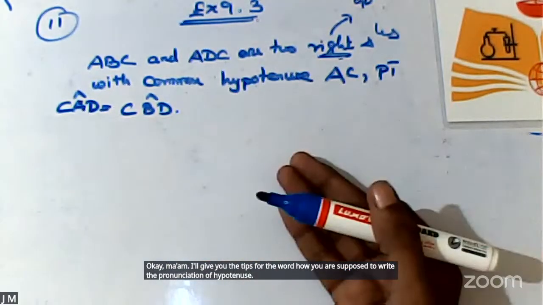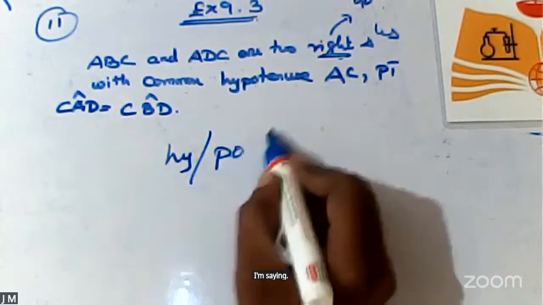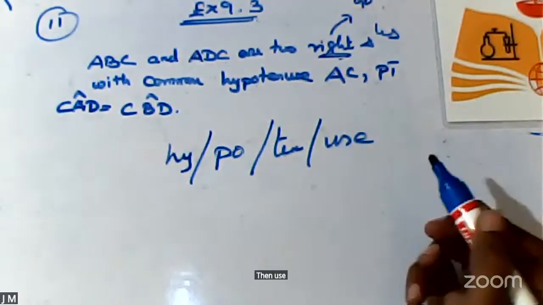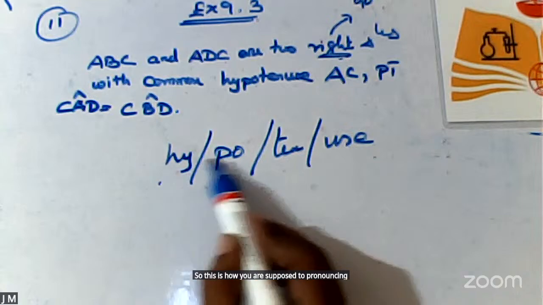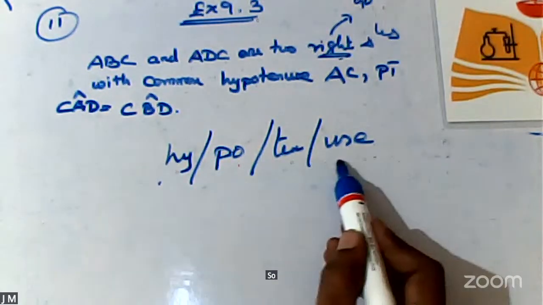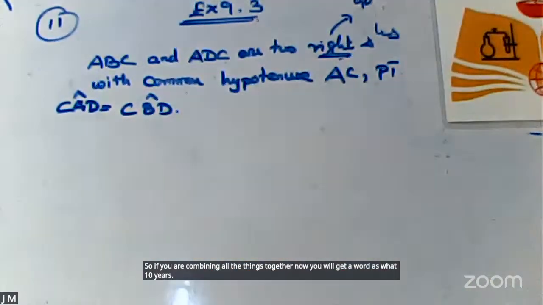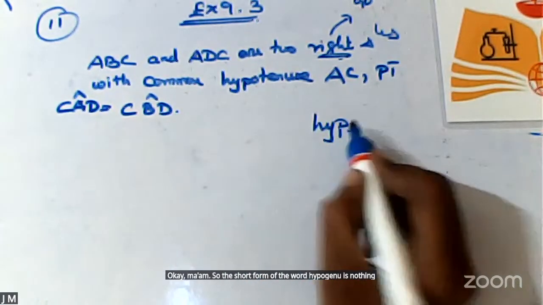As per the syllabification, you can try to write the word like this. This is how you are supposed to pronounce it. If you combine all the parts together, you get the word hypotenuse. Okay, ma'am? The short form of the word hypotenuse is HYP.